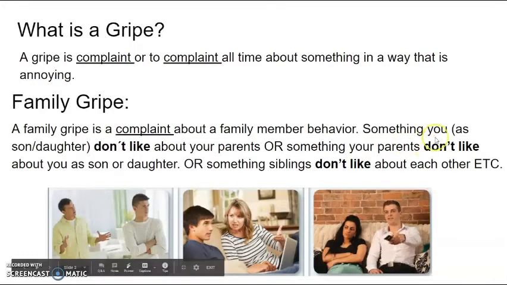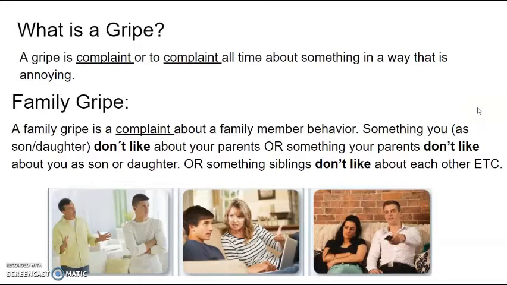First, we are going to start with the word gripe. What is a gripe? A gripe is a complaint or to complain. It could be a noun or a verb, to complain all the time about something in a way that is annoying, right? So a gripe is a complaint, something that you don't like about a situation or from another person. In this context, a family gripe is a complaint about a family member's behavior.